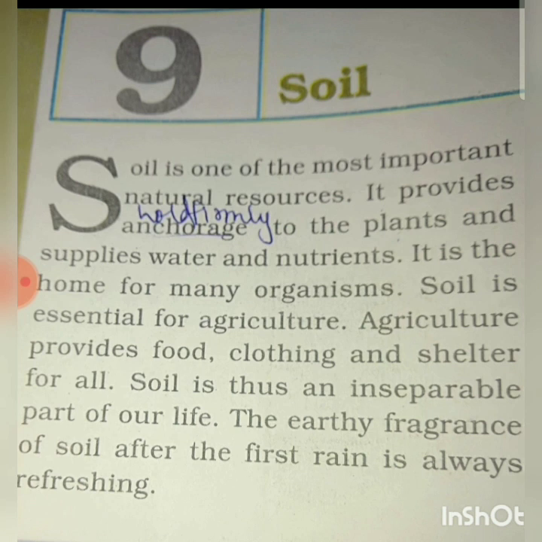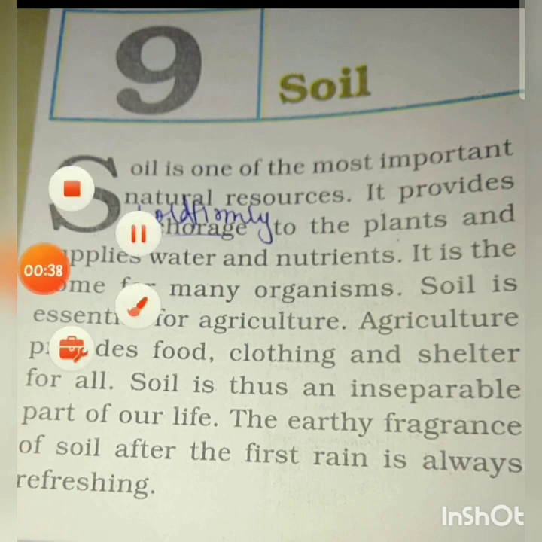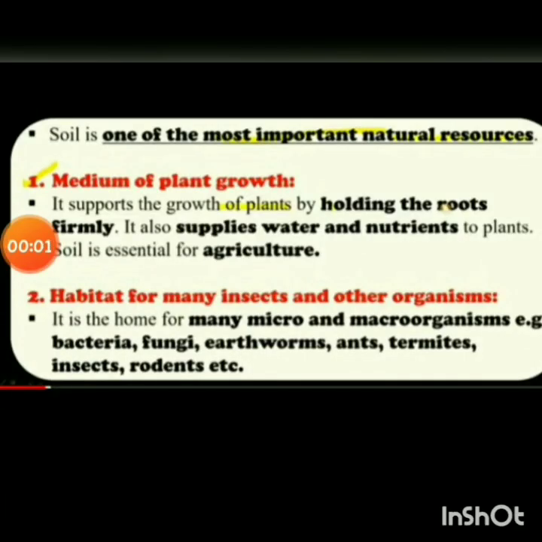The earthy fragrance of soil after the first rain is always refreshing. We all know the fragrance of soil when it rains for the first time. Soil is one of the most important natural resources, a medium of plant growth. It supports the growth of plants by holding the roots firmly. It also supplies water and nutrients to plants. So soil is essential for agriculture.